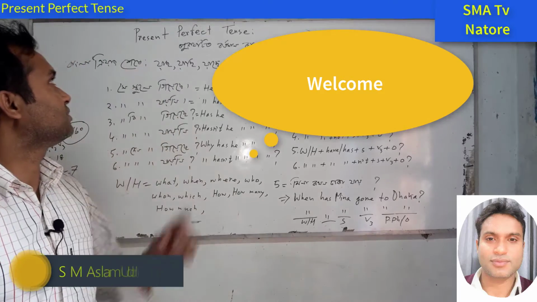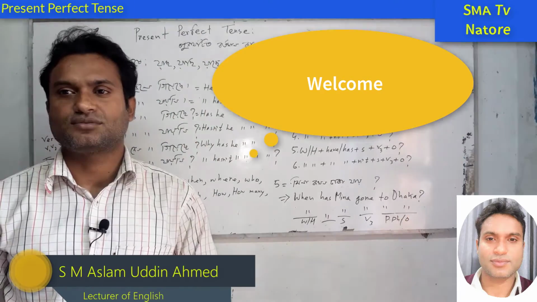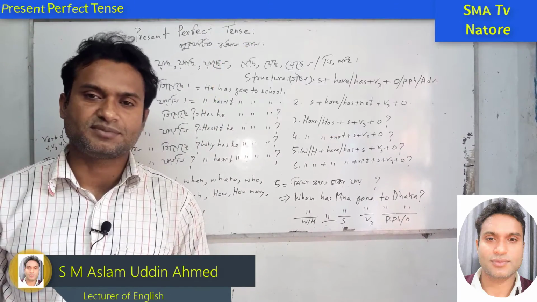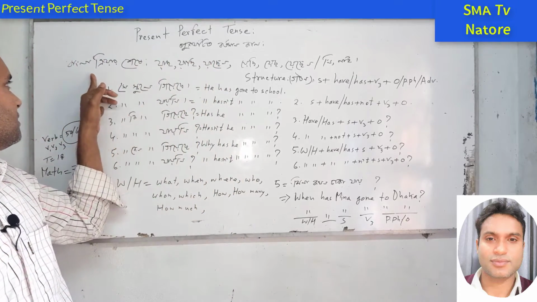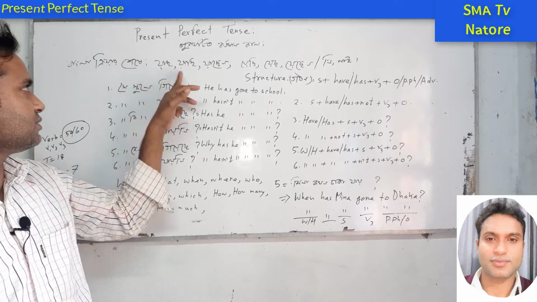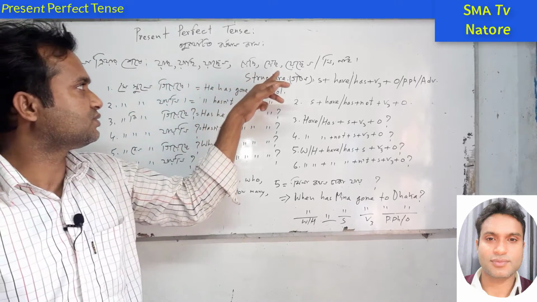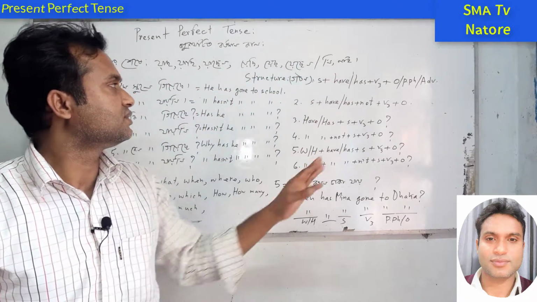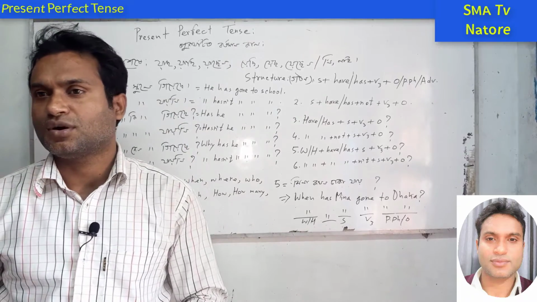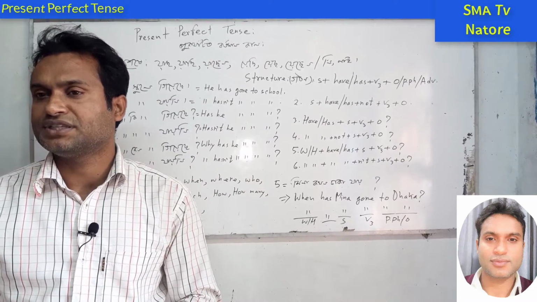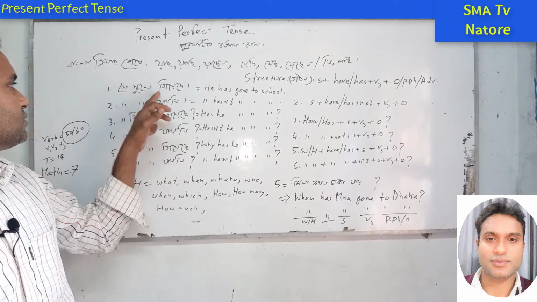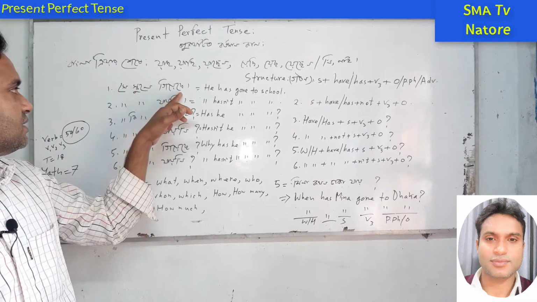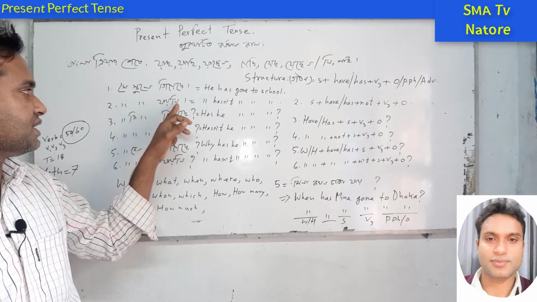Today we will discuss the present perfect tense and how we can understand what the present perfect tense is. The identification is that after the Bangla verb we can see aso, asi, asen, esi, eso, esen, or ni, or nai. These are the identification marks in Bangla. After finishing the Bangla sentence we can find out. For example, সে স্কুলে গিয়েছে, দেখো এসে আছে, অথবা সে স্কুলে যায়নি, নি আছে.